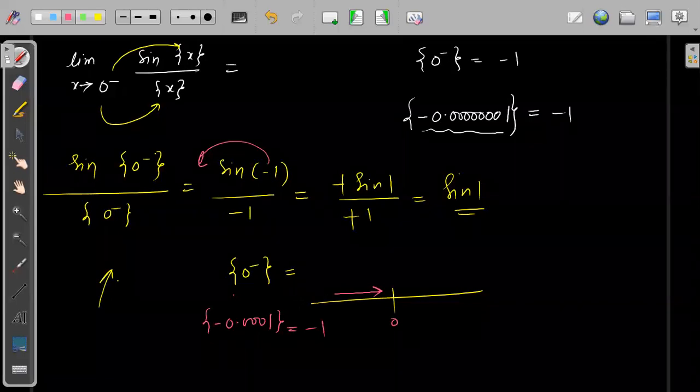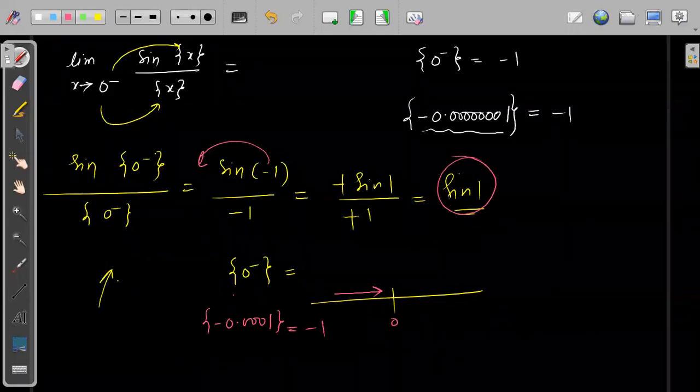Yes. Srinidhi, we will get plus 1. No, sine of 1. Sine of y we will get plus 1. We will get 1. 1 is not in degree. 1 is radian. Sine of 1 is not 1. Sine of 1 is in radian. Remember, this is in radian. Answer is not 1. Okay. Everybody understood?